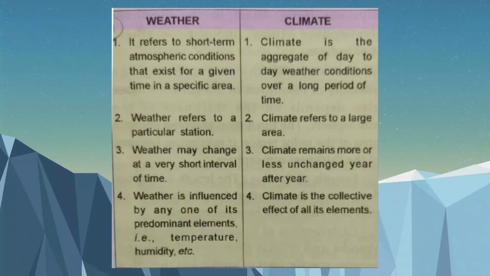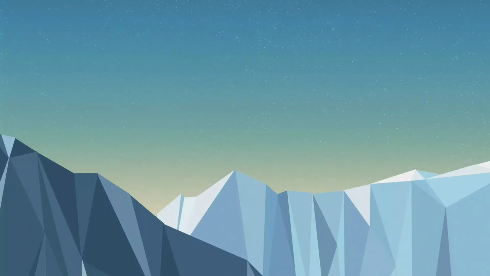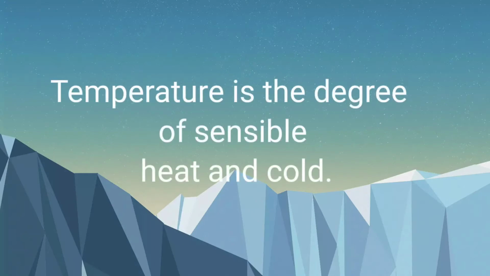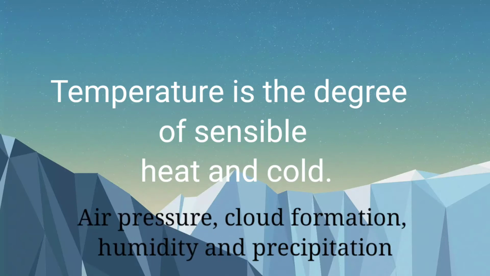And the last difference is weather is influenced by any of its predominant elements, that is temperature, humidity, etc., whereas climate is the collective effect of all its elements. Now we shall study the elements of weather and climate. The basic elements of both weather and climate are the same. The first basic element is temperature. Temperature is a degree of sensible heat or cold. It is the basic and most important element of the weather, including air pressure, cloud formation, humidity, etc.